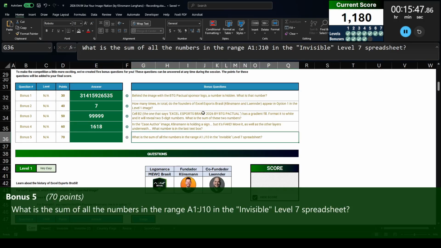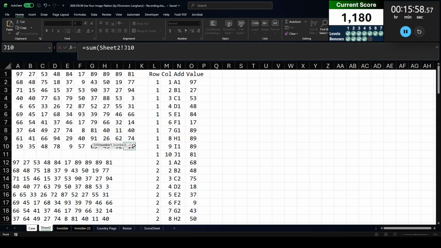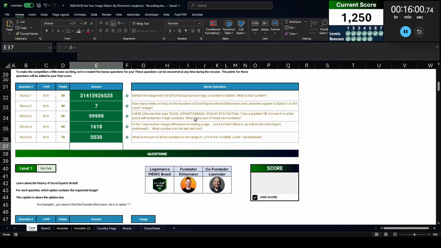Finally, bonus 5. What is the sum of all the numbers in range A1 to J10 in the invisible level 7 spreadsheet? Well, since I already copied all the numbers out of it, I could just use a sum function and sum this entire range. 5030, and that is how you solve this case.